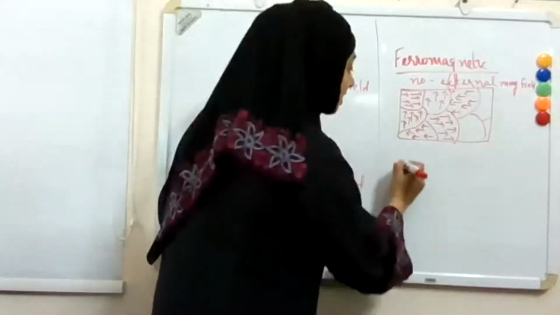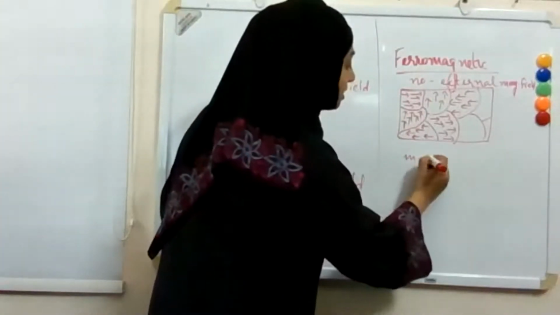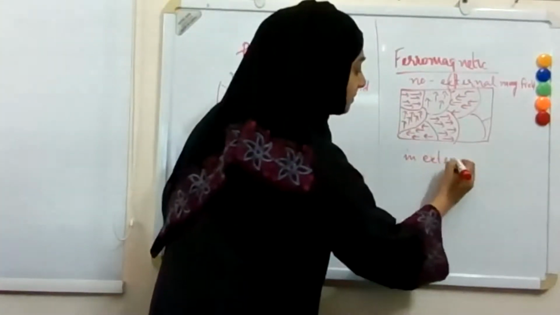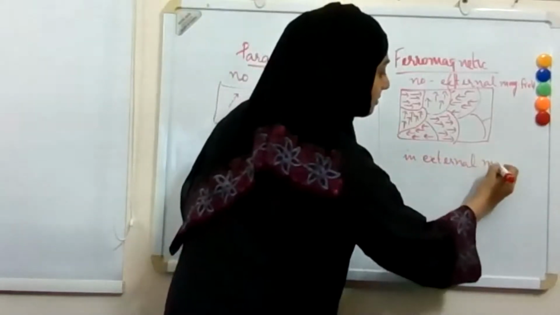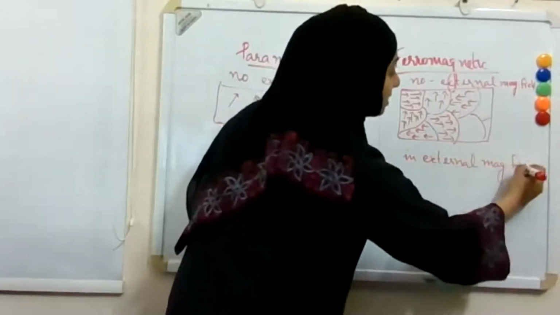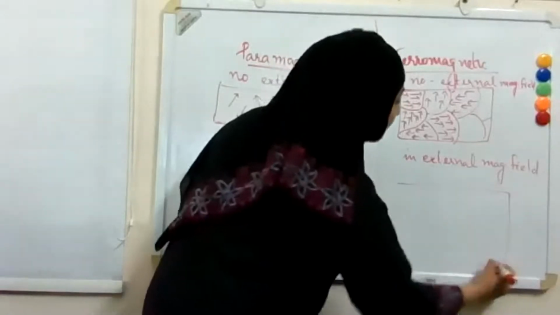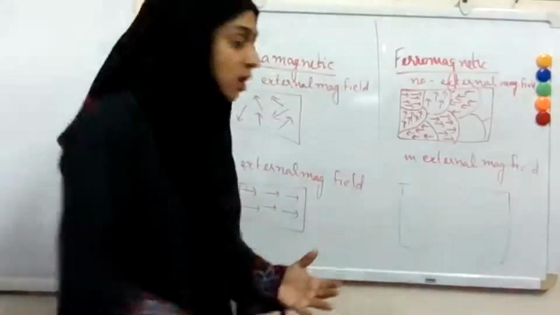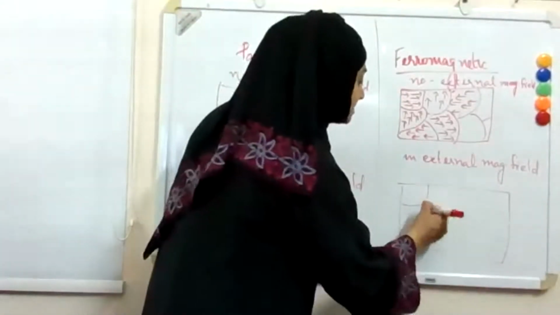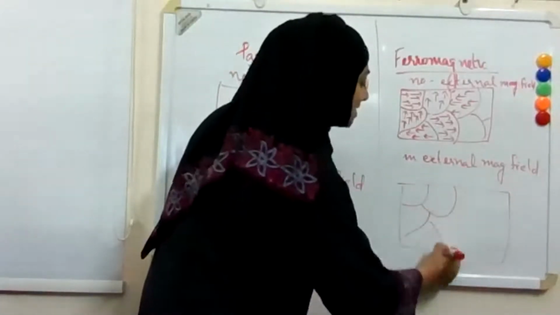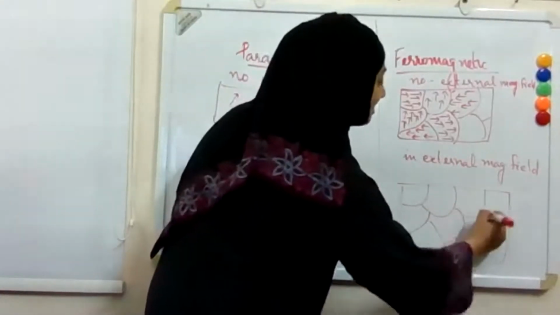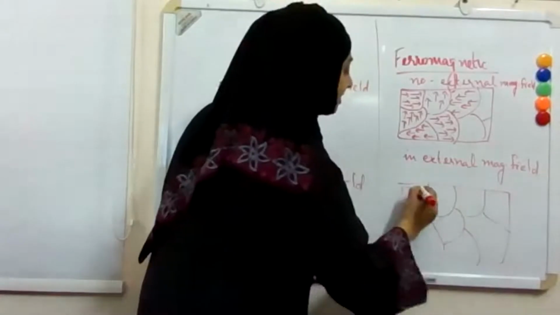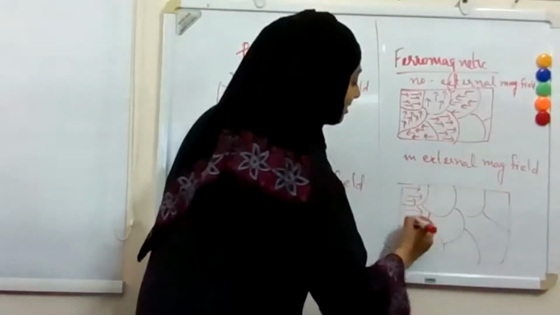But if we keep them in an external magnetic field, all these domains will get aligned in the direction of the applied magnetic field.